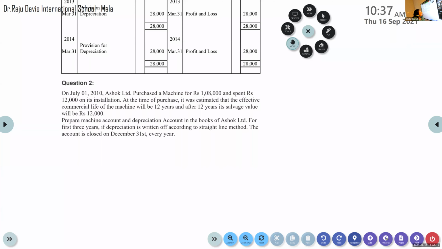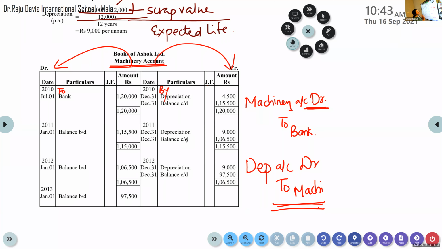Yes, Anish? What is the accounting period in the question? One year. What is the accounting period? Is it from April 1st to March 31st? Or Jan? It is from July 1 to December 31. The dates are very important.